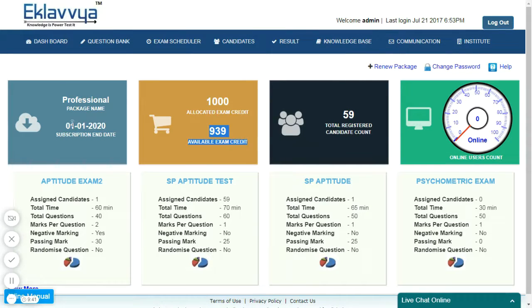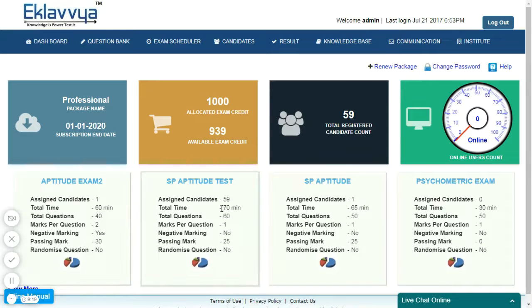Now you can see the dashboard. You can see current exam credits available for your login, your subscription and end date. In the right-hand corner, you can see the total number of active users appearing for the exam. It is a live counter.